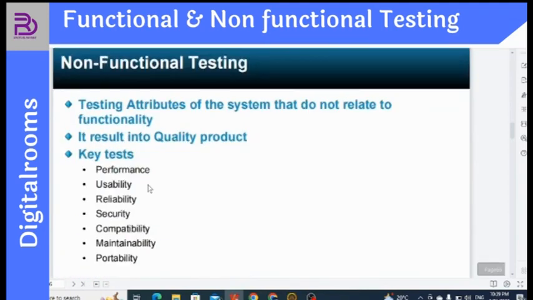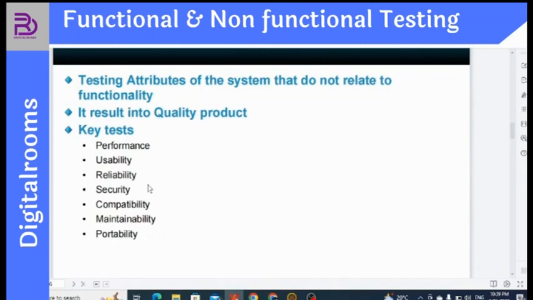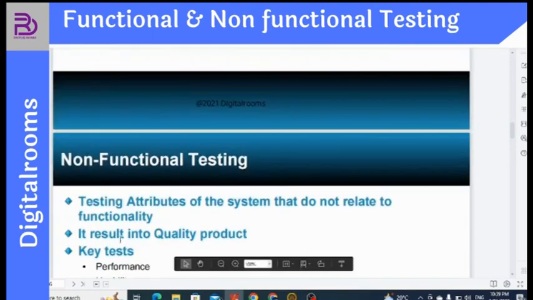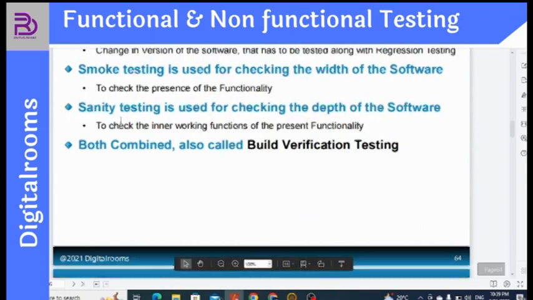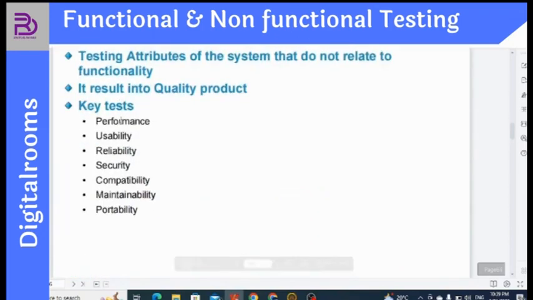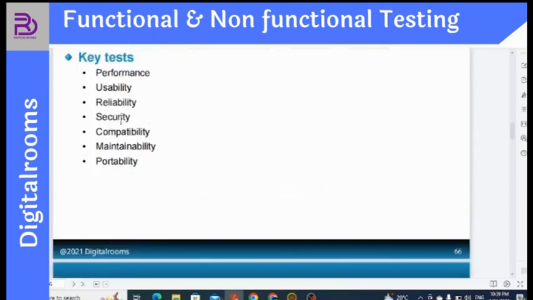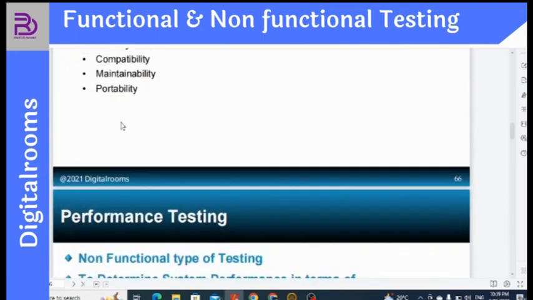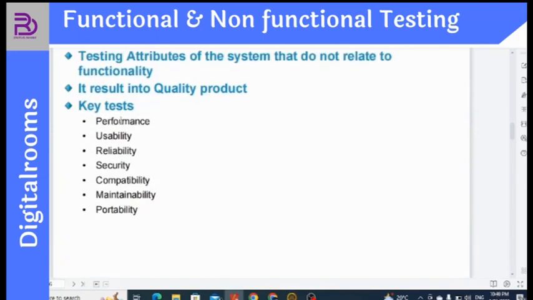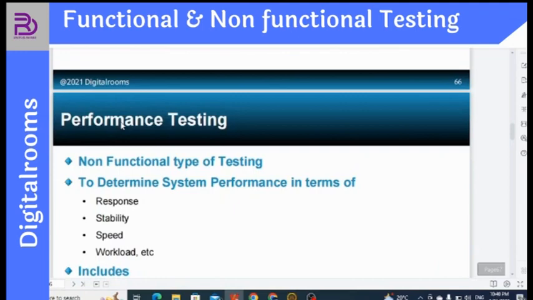Non-functional testing means what? Non-functional testing covers attributes of the system that do not relate to the functionality of the website. It results in a quality product. Key tests are performance, usability, reliability, security, compatibility, maintainability, and portability. So it is the same thing that we will be testing. However, the difference is in the approaches that we use for non-functional and functional testing. It's just the approach.